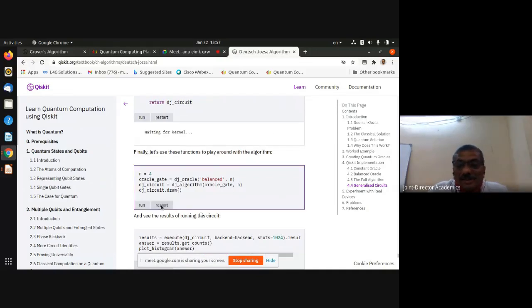You have to restart, and of course the kernel has to be created. This is the IBM Qiskit environment. So these are the things I wanted to share with you.